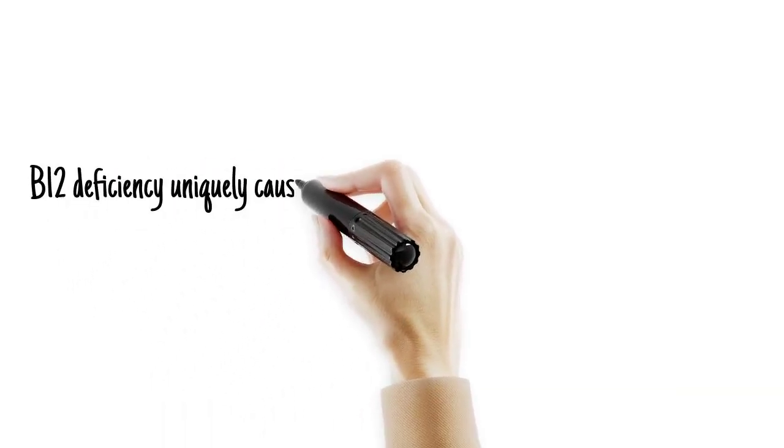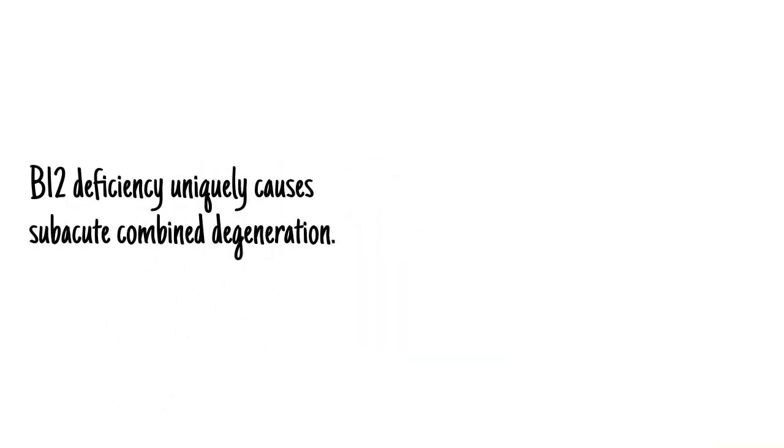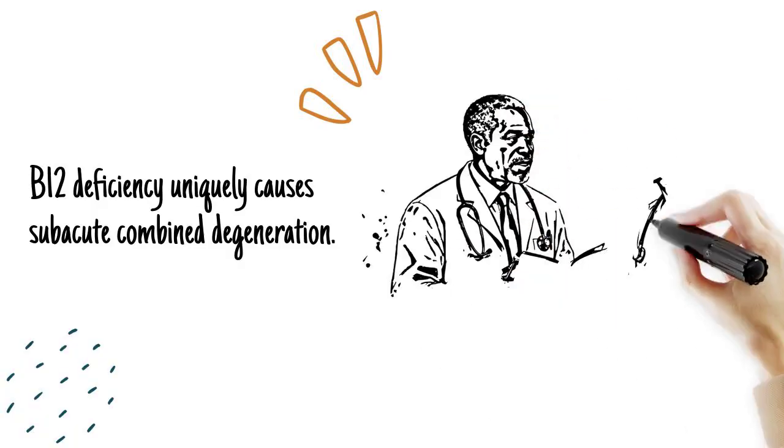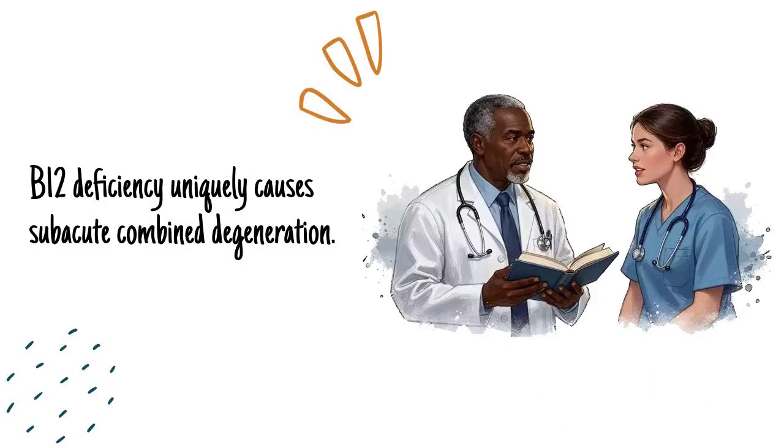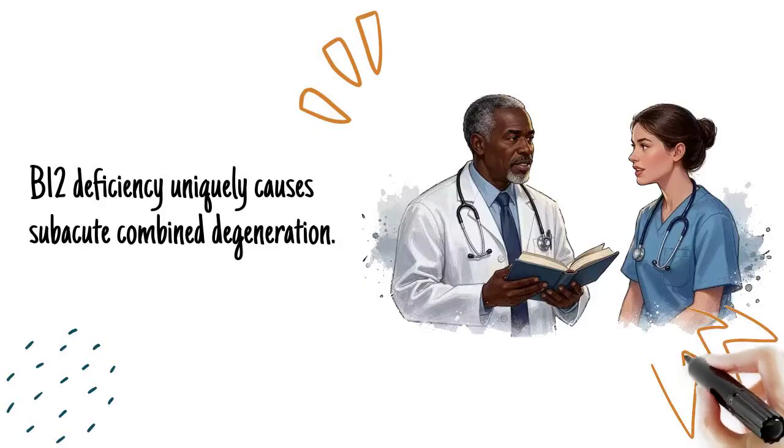Critically, B12 deficiency uniquely causes subacute combined degeneration of the spinal cord, involving demyelination of the dorsal columns and lateral corticospinal tracts, and producing neurological symptoms that folate replacement will not reverse. This is why distinguishing between B12 and folate deficiency matters clinically.